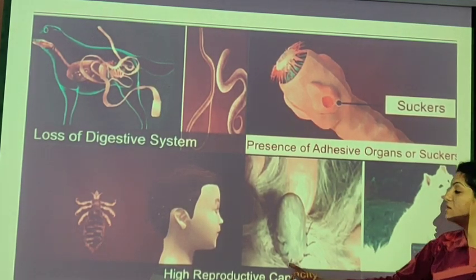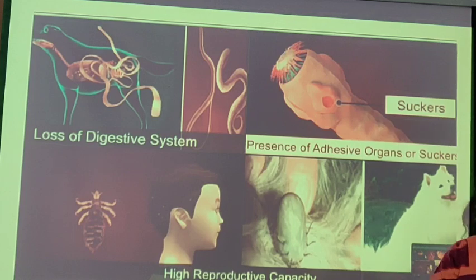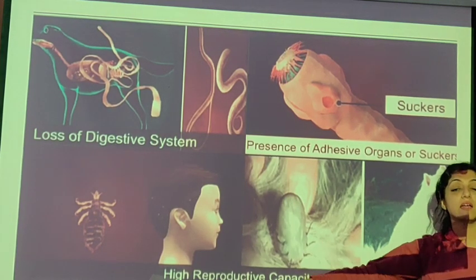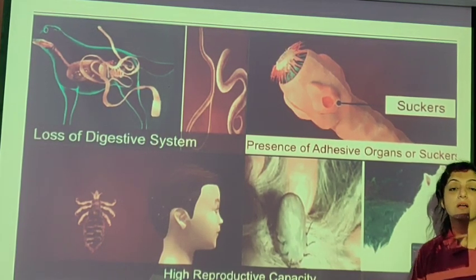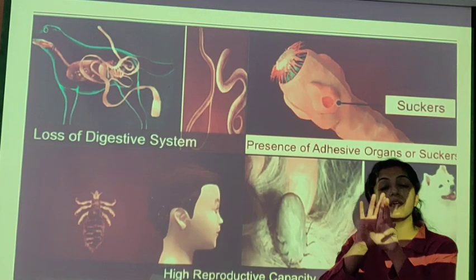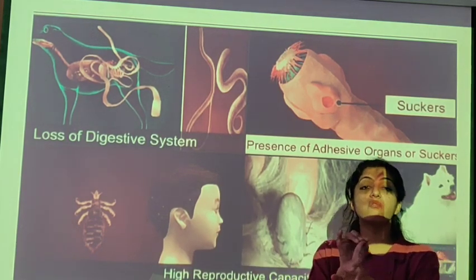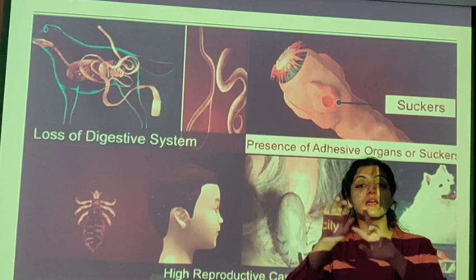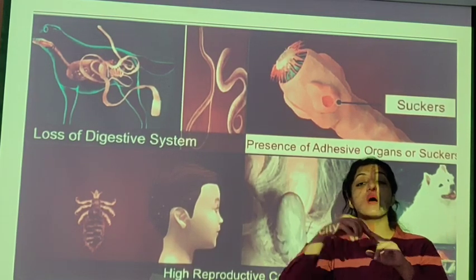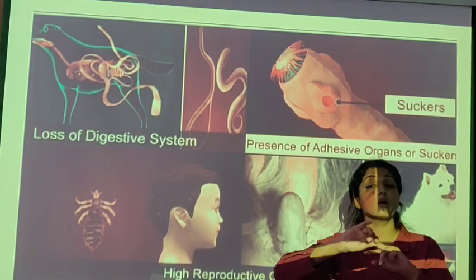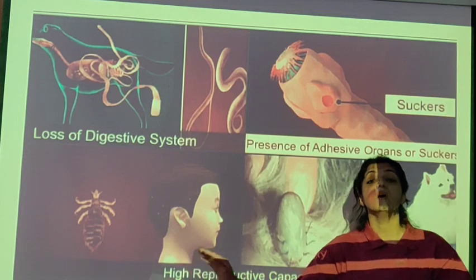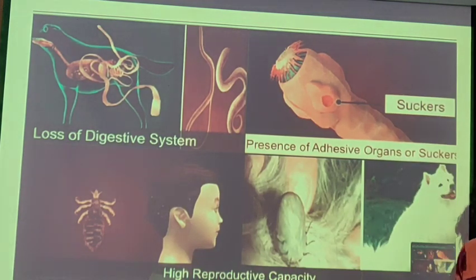Okay. They will also have a high reproductive capacity. Whether they are ecto or endo, they will have a high reproductive capacity because they are not doing any work and they are getting their food just by being there in one shelter. So they are going to have a high reproductive activity. और कुछ भी काम नहीं रहेगा उनको. They are not going to make their own food.